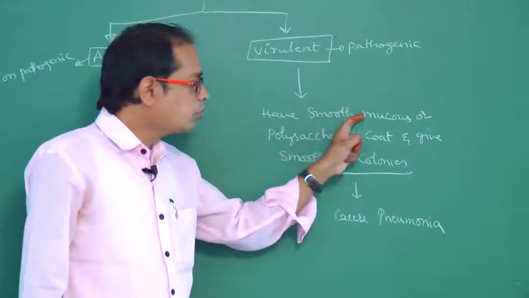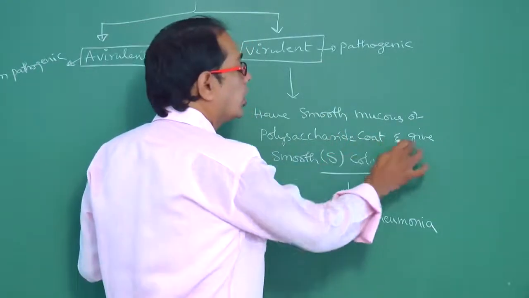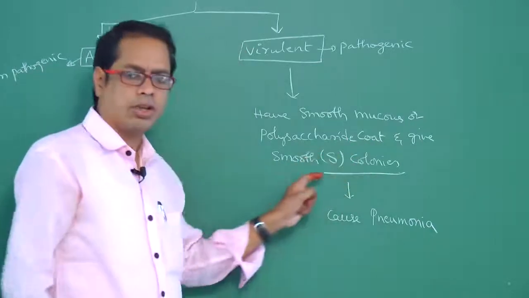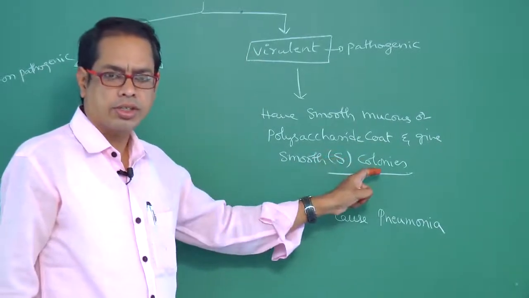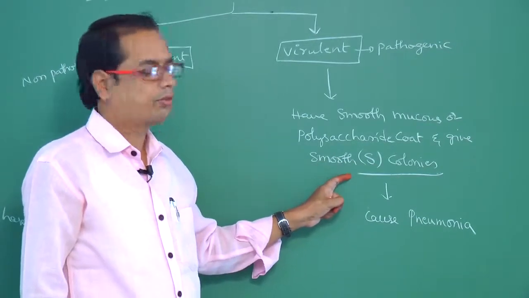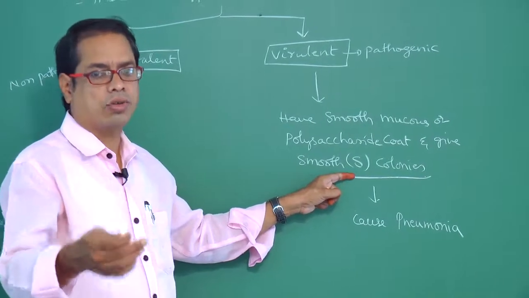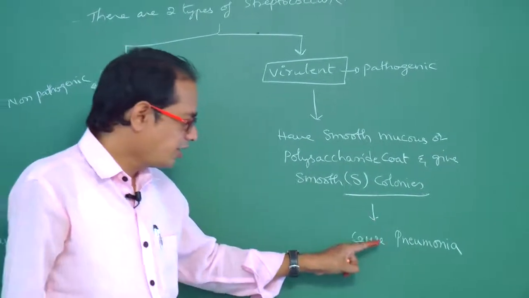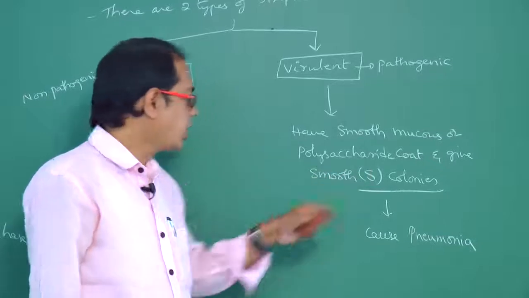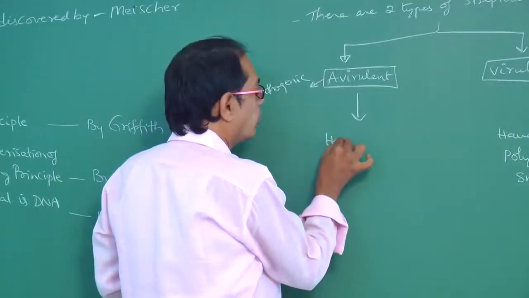So which have smooth mucus or polysaccharide coat and give smooth colonies, S colonies. S colonies means that is smooth colonies which are dangerous, which are pathogenic. That means they cause disease. What type of disease it is? Pneumonia disease.